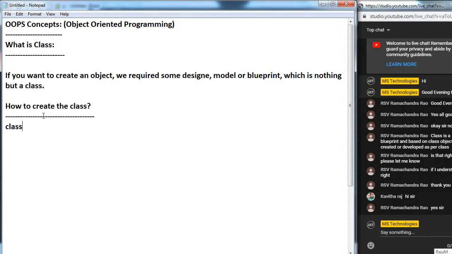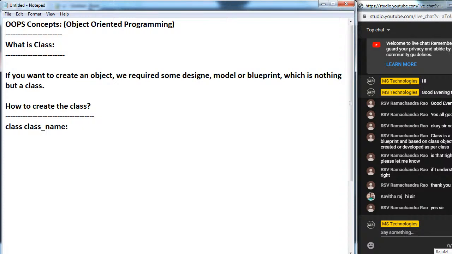If you want to define any class, it should compulsorily start with the class keyword. After that, take space. Here we have to take the class name. At the end we have to take the colon symbol. Inside this class, whatever we have to take.